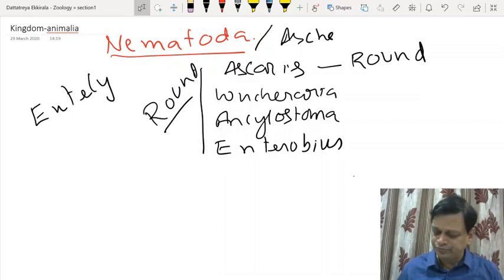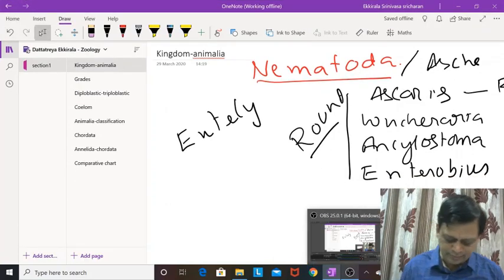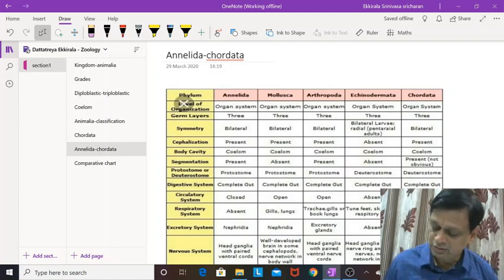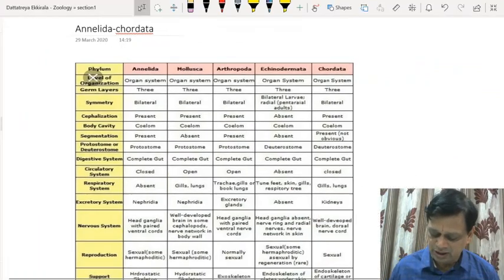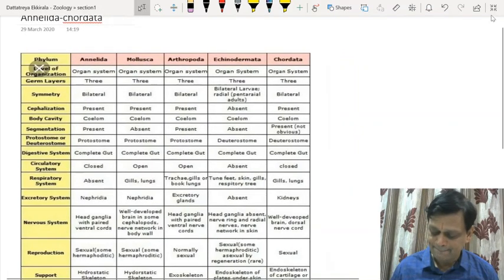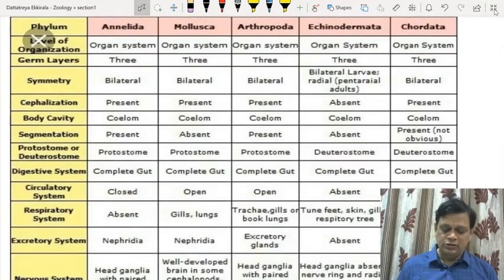Now, coming to the different phyla, from Annelida to Chordata, observe these different groups.